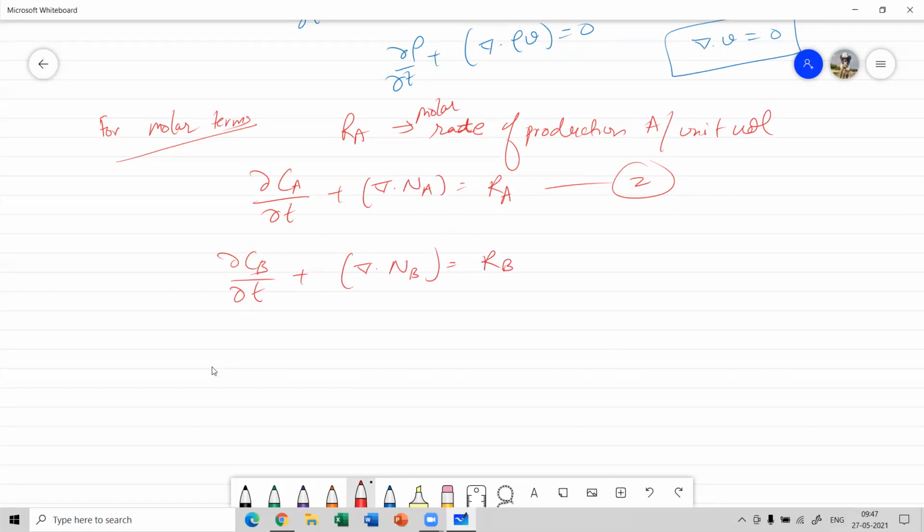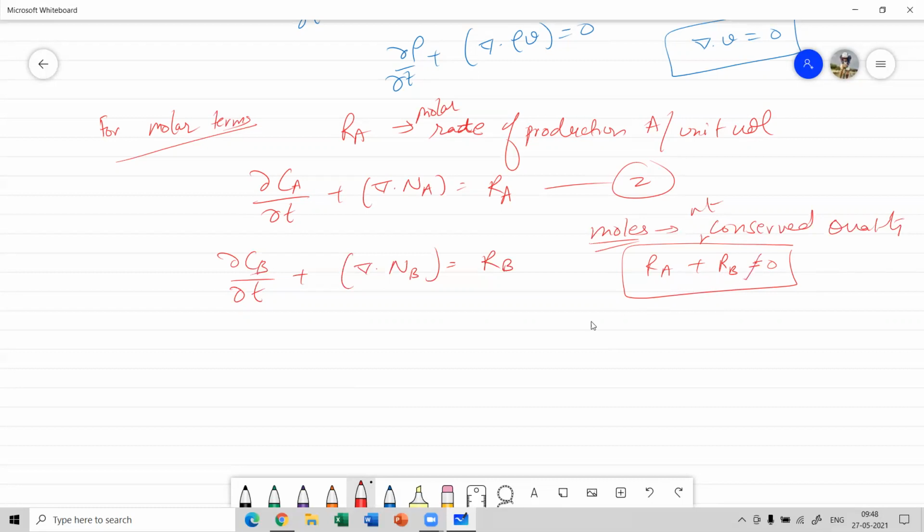Now, if we add both of them, since moles are generally not conserved, moles is not a conserved quantity. So we cannot say that RA plus RB is equal to 0 unless 1 mole of B is produced for every 1 mole of A that disappears. Under that condition it is true; otherwise it is not equal to 0.